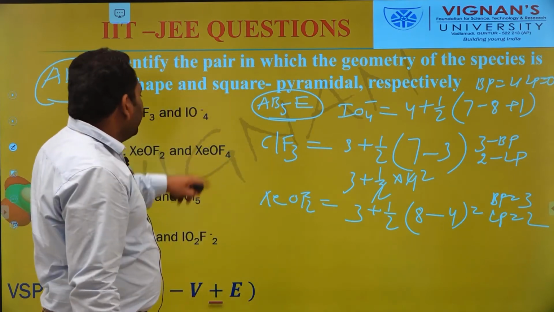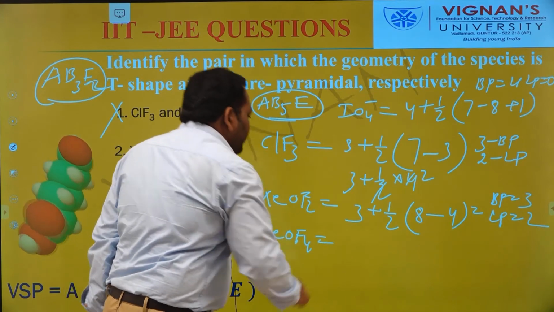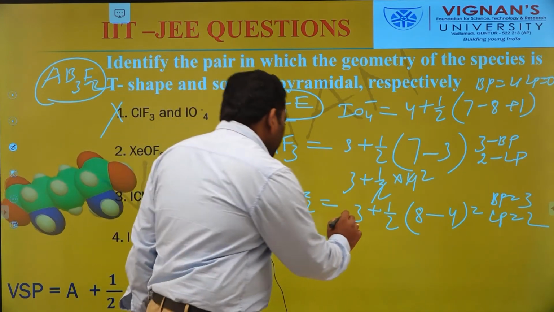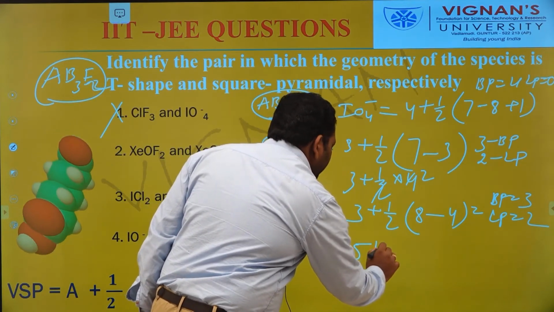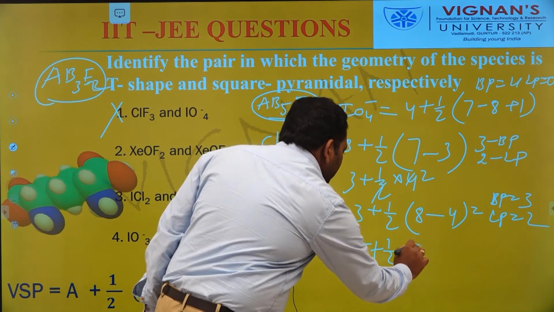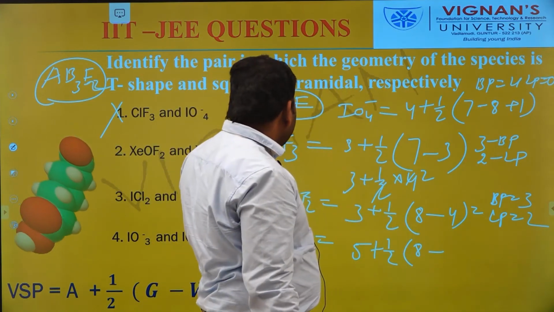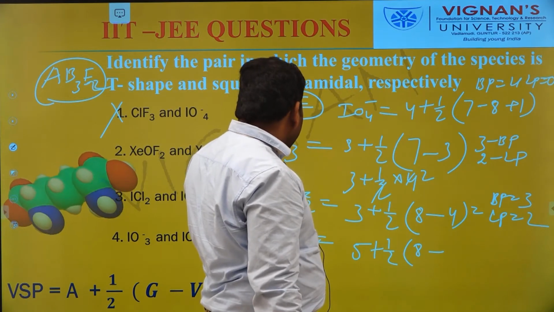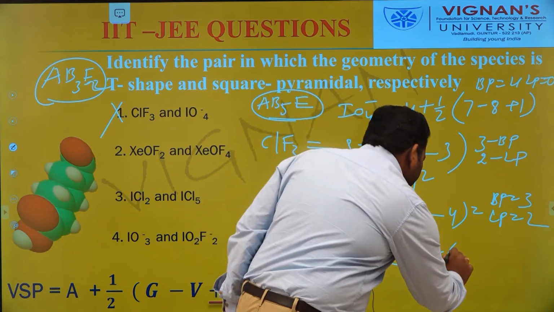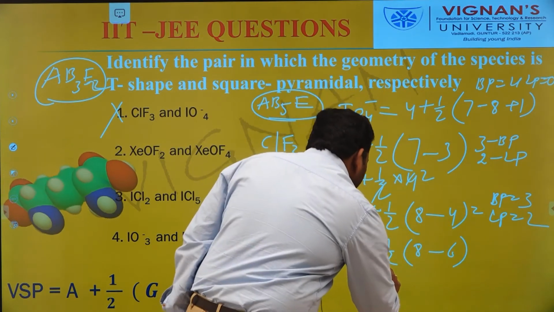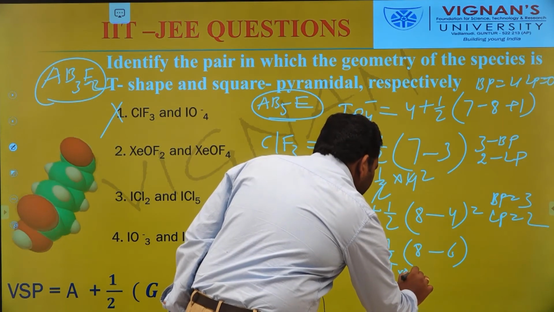The next one is XeOF4. Here also, the total number of atoms around the central atom is 5, plus half into the group number 8, minus the valency of the molecule with respect to oxygen and fluorine, which is 4 plus 2, that is 6. So the number of lone pairs is 1 by 2 into 2, which is equal to 1.